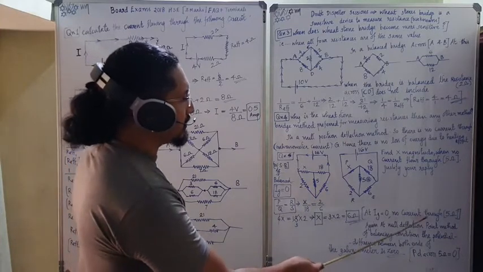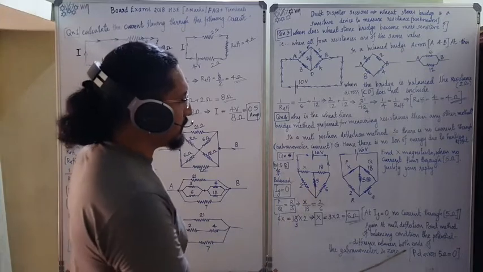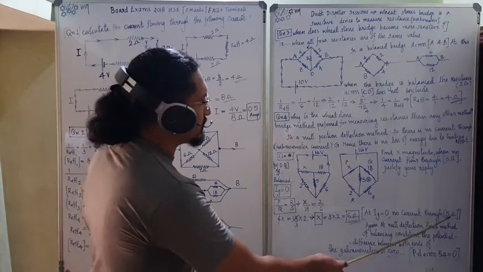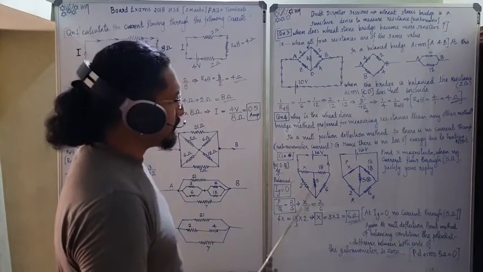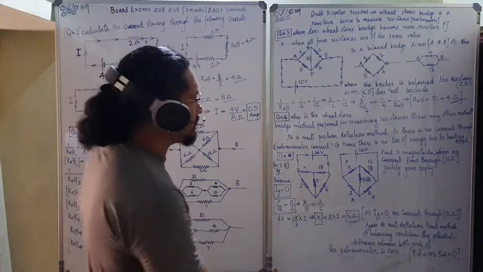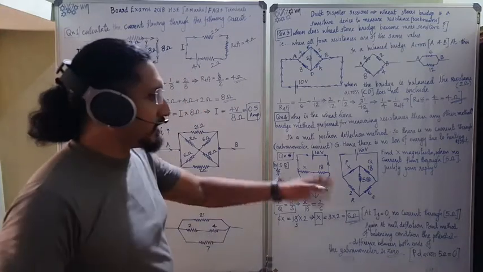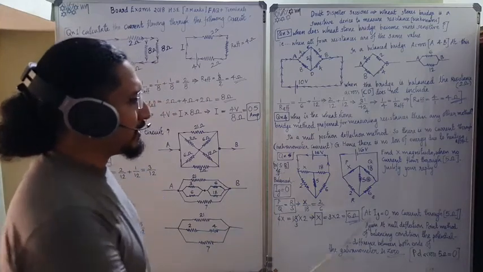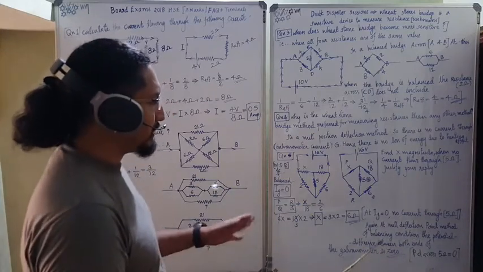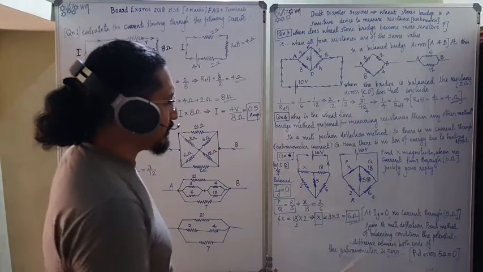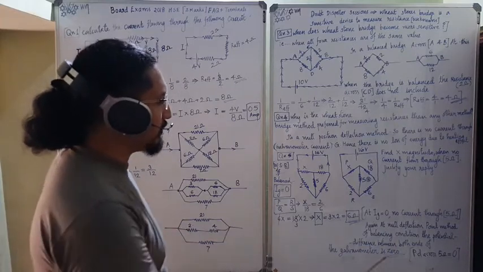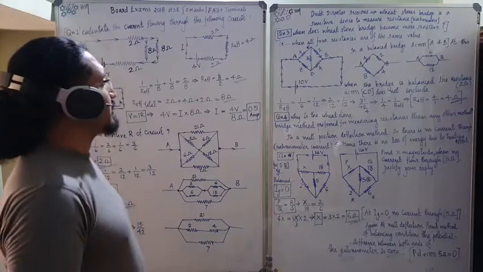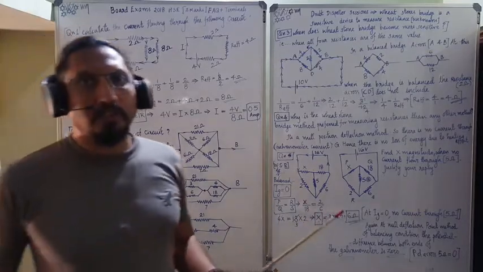So IG across the 5 ohm is 0. The current through 5 ohm is 0 and the potential difference across 5 ohm is equal to 0. Write it in a very nice sentence. That's the essence. Again, in the null deflection method of balancing conditions, the potential difference between both ends of the galvanometer is 0. That's the essence.